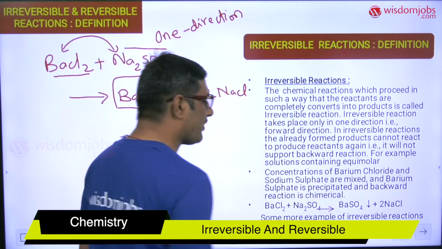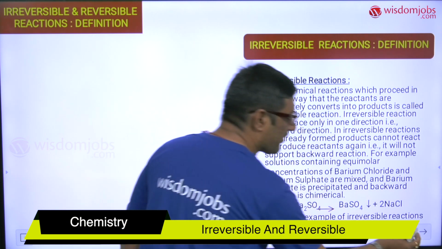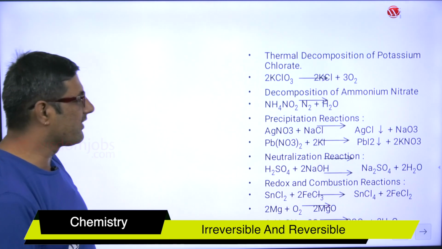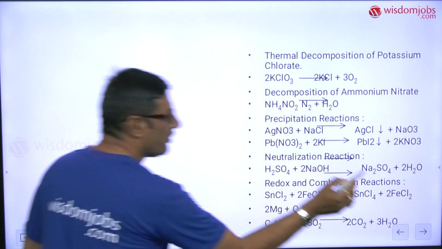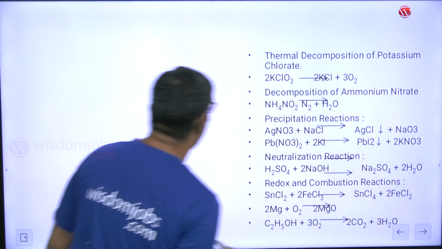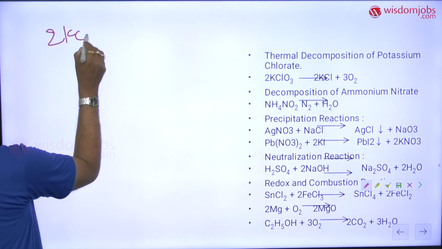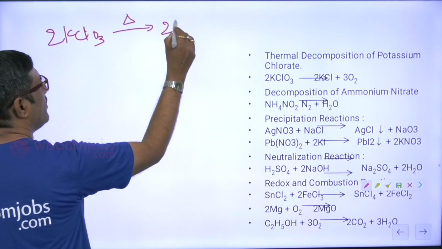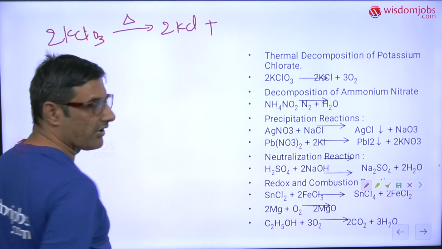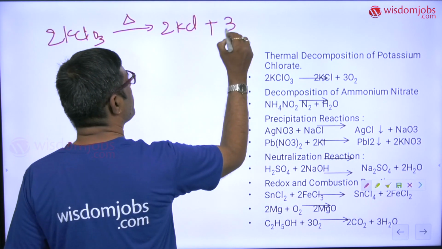Now let me give you some more examples of these reactions. Some more examples of irreversible reactions: potassium chlorate. If I take potassium chlorate and heat it, KClO3 on heating will produce KCl, that is potassium chloride, and oxygen.